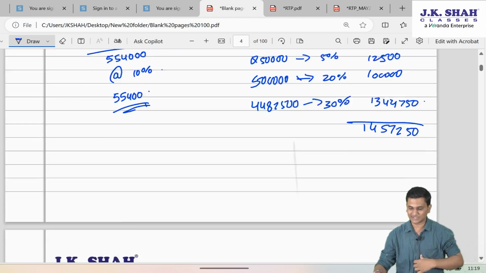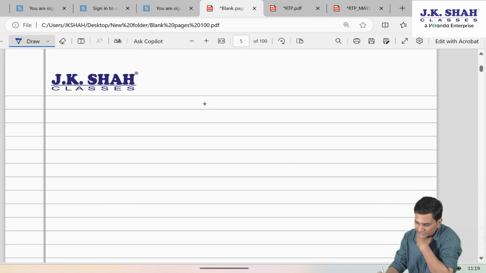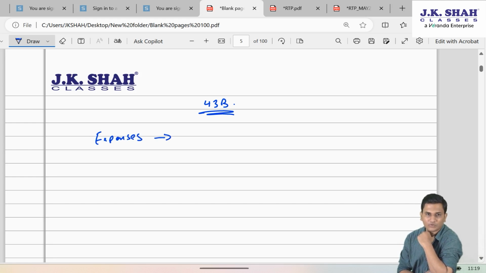In the business income chapter, friends, you have studied one section, section 43B, which says if a person is following accrual system of accounting, then irrespective of his method of accounting, deduction for some expenses will be allowed only if they are paid.